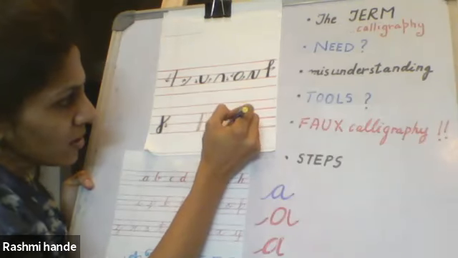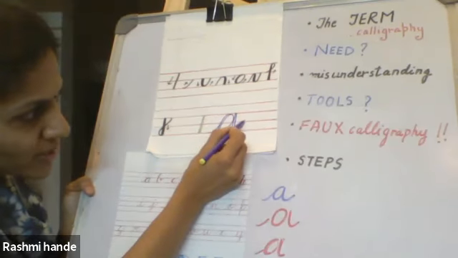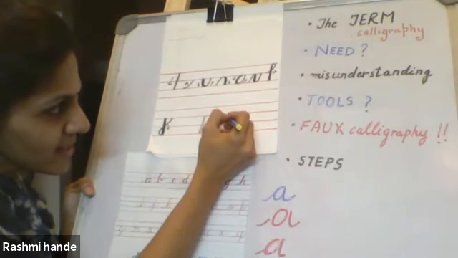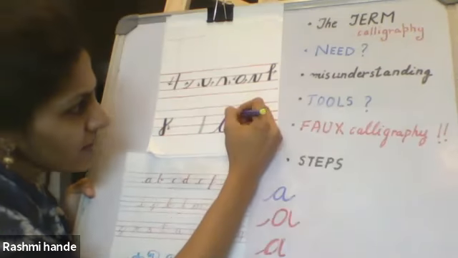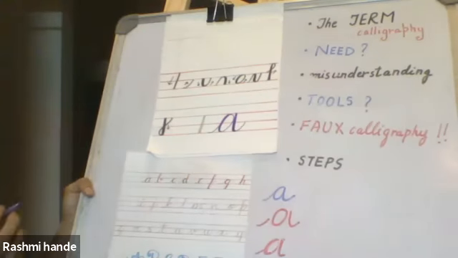As you see, I've created a thickness there, and then another thickness will be created here because this line also I came down, but I stopped here because from here I went up. Now you fill in those double lines to get the calligraphic A.